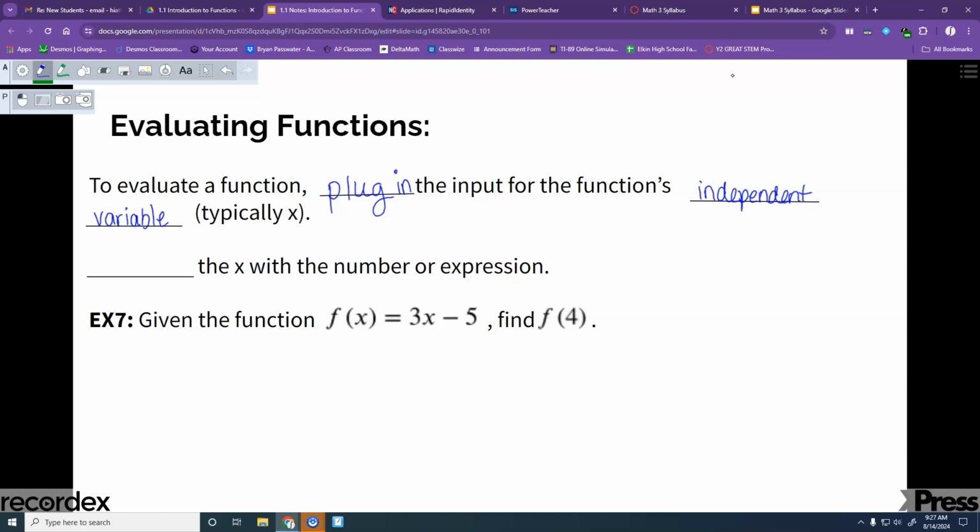And that just means that you're replacing the x with the number or the expression.